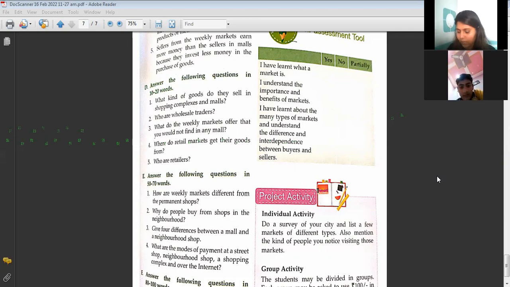What kind of shops do we have? So we have retailers, hawkers and street vendors, and fixed shops, which are permanent shops. Large scale retailers, we have department